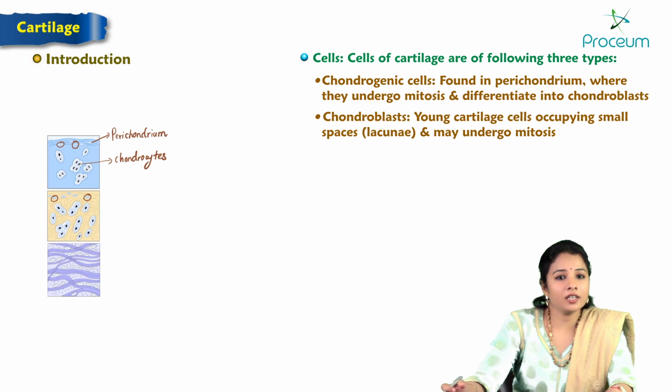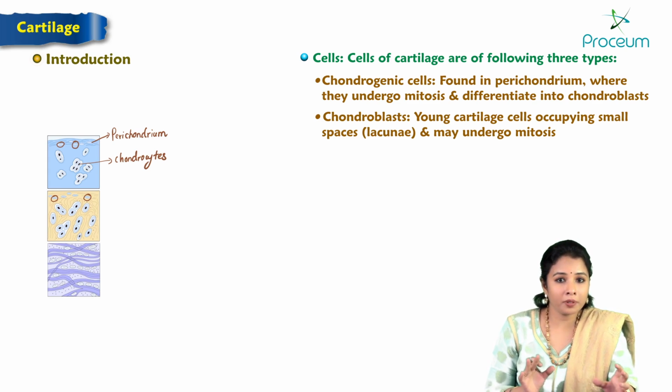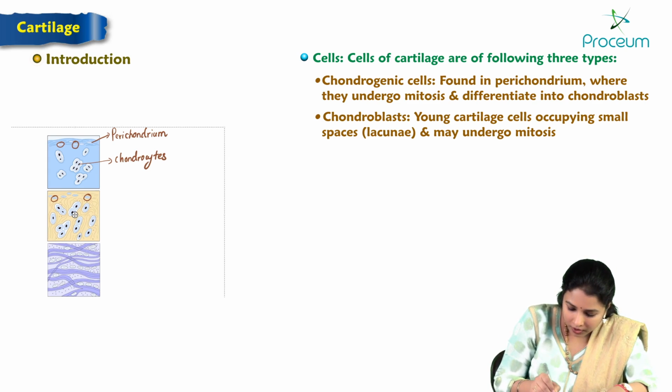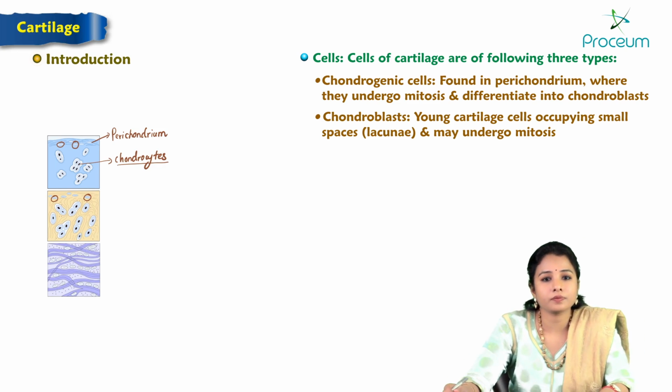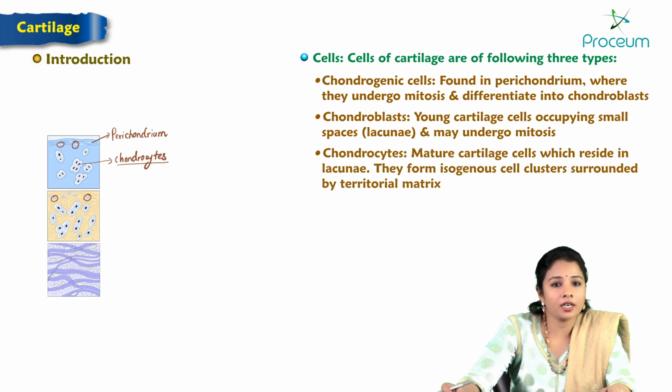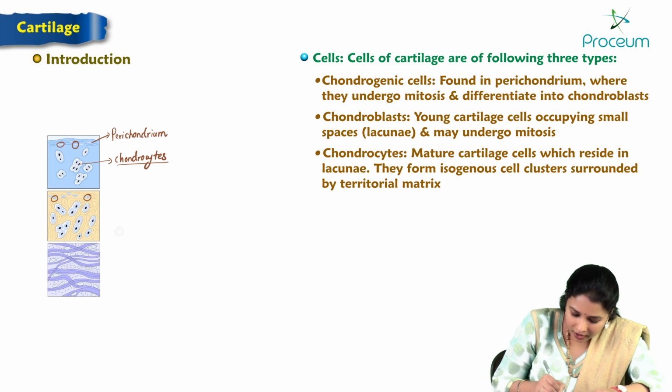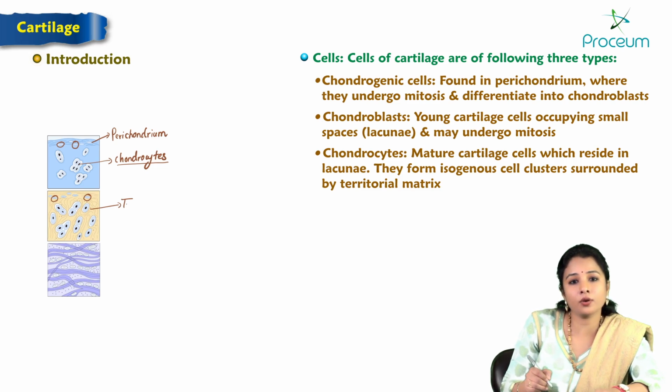And the mature cartilaginous cells which are present in proper matrix are called chondrocytes. Chondrocytes reside in a gap or empty space called lacunae, and they form isogenous cell clusters surrounded by a matrix called territorial matrix. So the matrix surrounding the lacuna of chondrocytes is called territorial matrix.